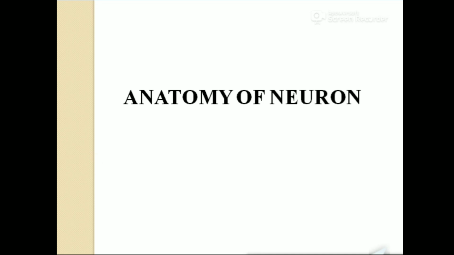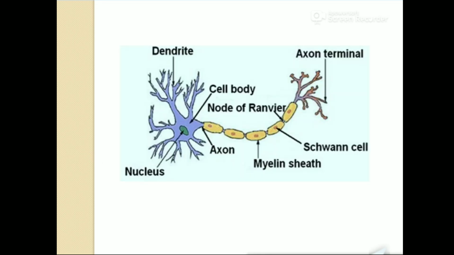We all know that the neuron is the structural and functional unit of the nervous system. This is also a cell. It is a single cell. If you see the picture, you might think that different cells have come together to form this cell. No, this is a single cell.